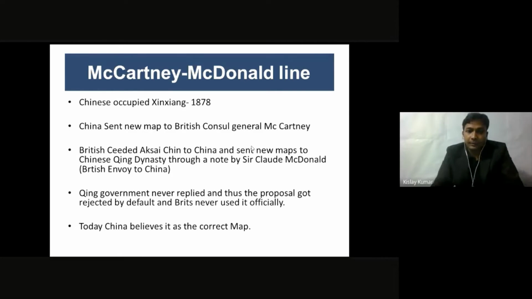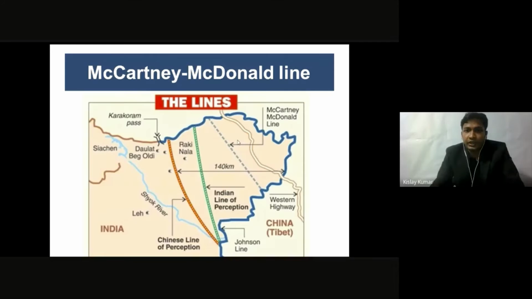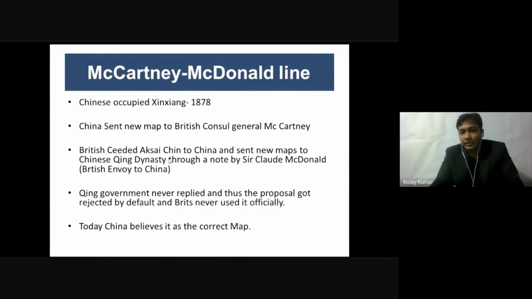So the British ceded Aksai, the region east of the dotted line, as you can see in this slide. This region was ceded to the Chinese Qing dynasty by the then British envoy to China, Sir Claude MacDonald, and they formed a new map and sent it to the Qing dynasty.